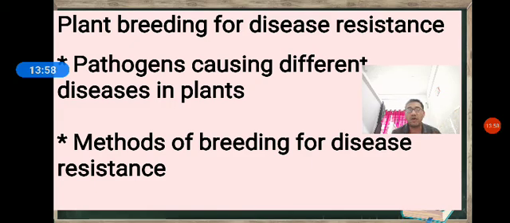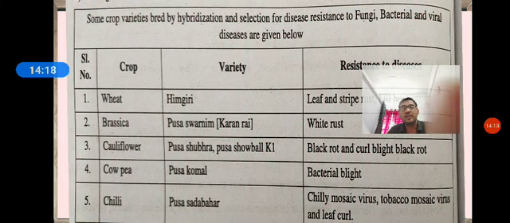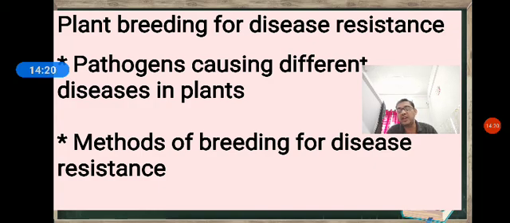The methods of breeding for disease resistance are: one, screening of germplasm for resistance sources; second, hybridization of selected parents; third, selection and evaluation of hybrids; and next, testing and release of new varieties. In these four steps we perform plant breeding for disease resistance.